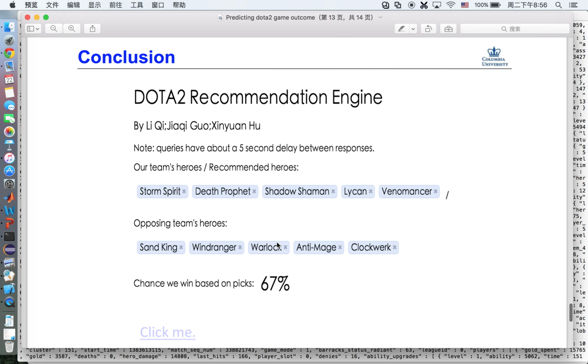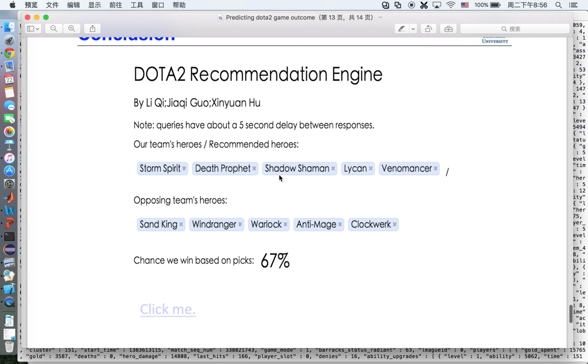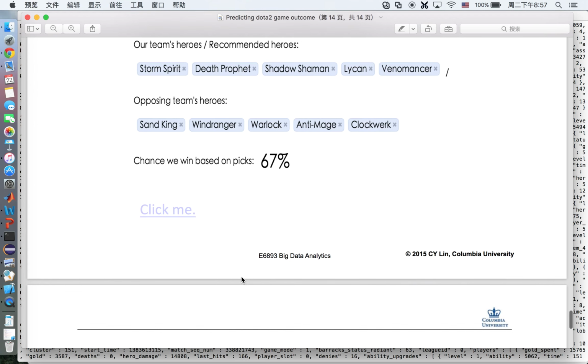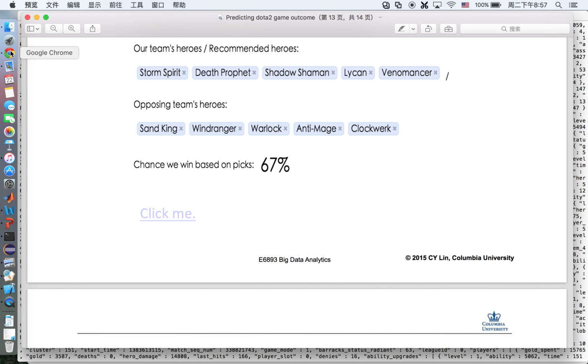So here's our conclusion. This is a screenshot of our web interface. We can see we can choose our heroes, and here's the opposing team. Then we will get a probability of how we win. So I will show you.